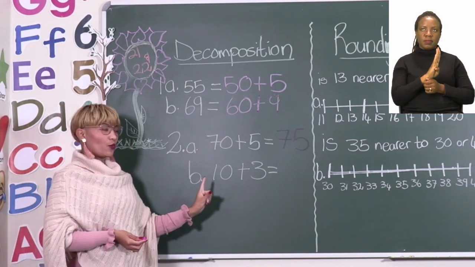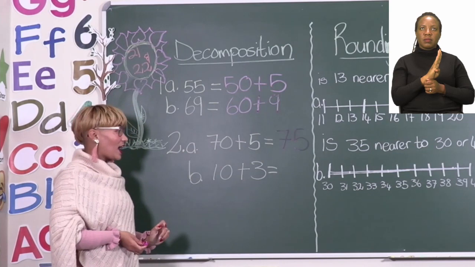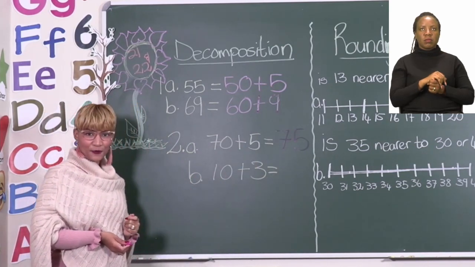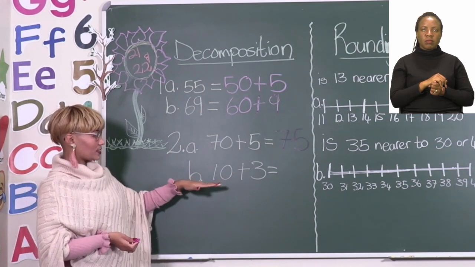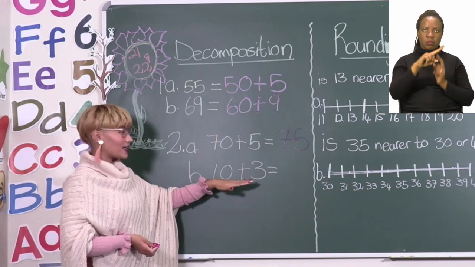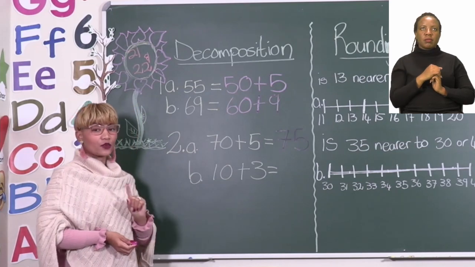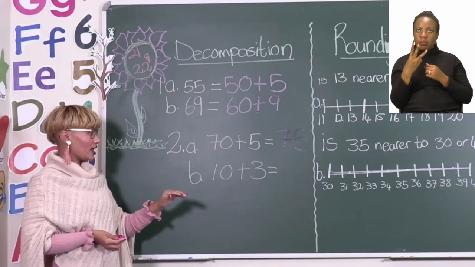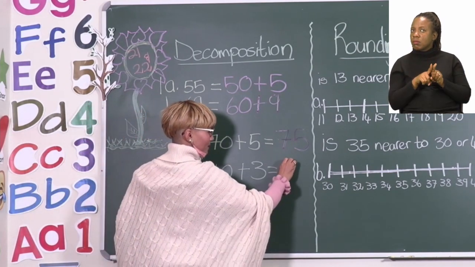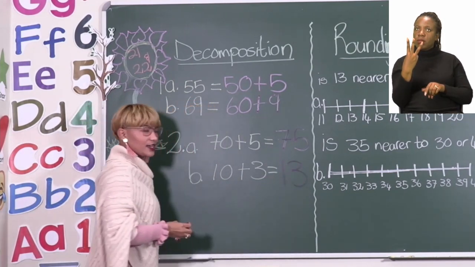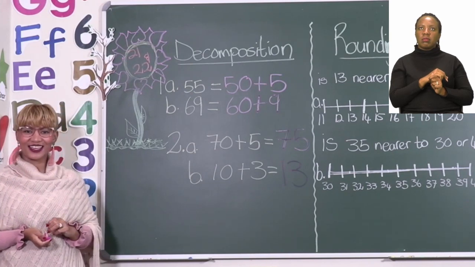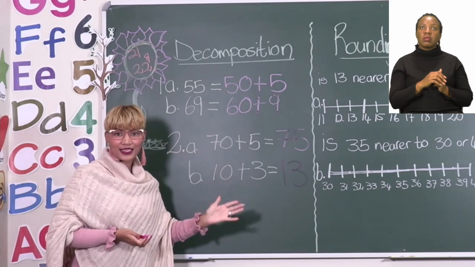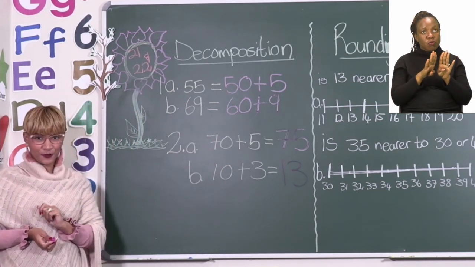Okay, let's try it with the second one. And this time we are not going to count. I want us to just put the two numbers together. The next number or sum is 10 plus 3. So if we take 10 and we add 3 or we plus 3, then we get the number 13. Okay, now everyone, you then have to do all the other sums on your own.